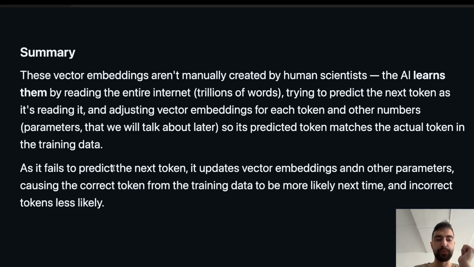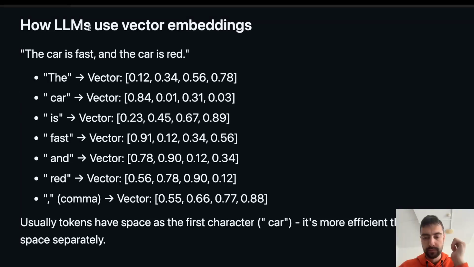As it fails to predict the next token during training, it updates vector embeddings and other parameters, causing the correct token from the training data to be more likely next time in this or similar situation with this or similar text, and incorrect tokens less likely.